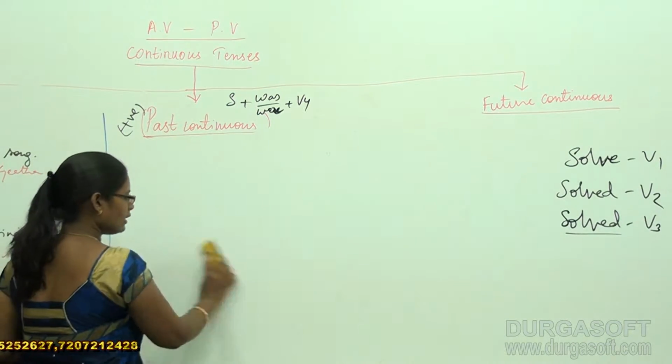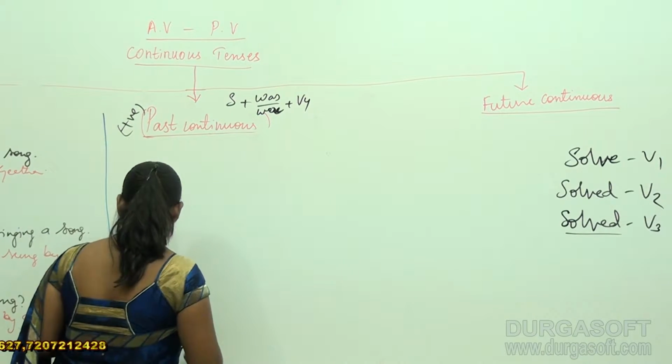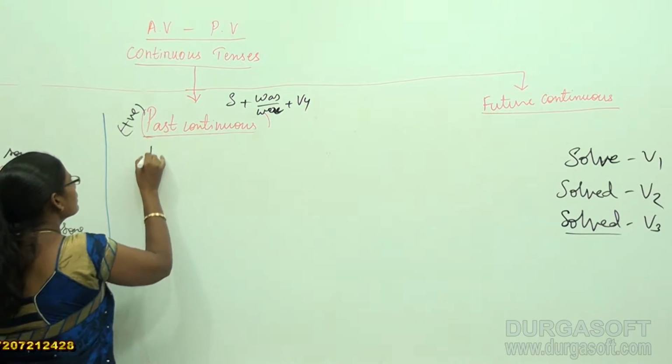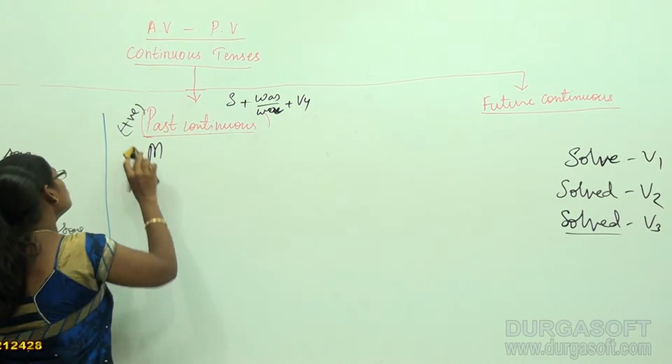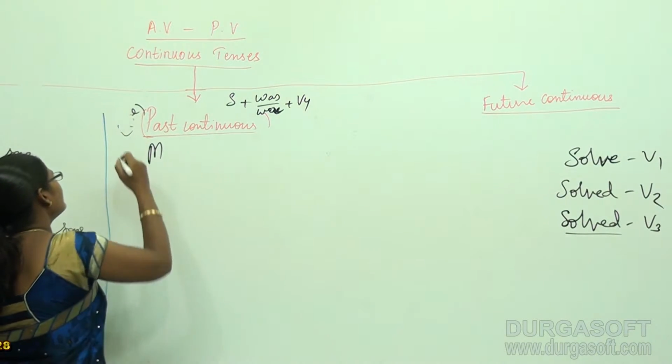So let's take some live examples of what usually happens at home. And we are going to do some negative sentences here, right?